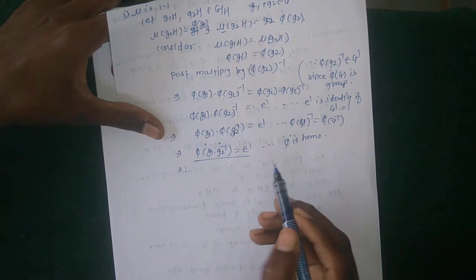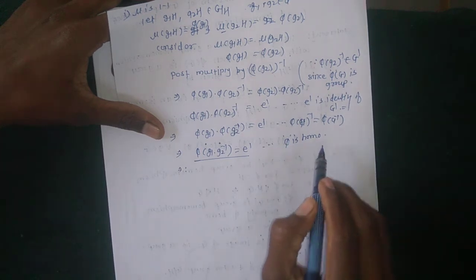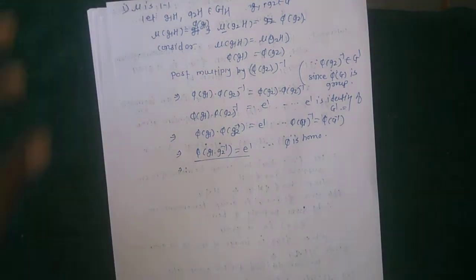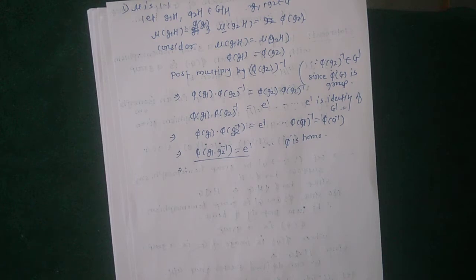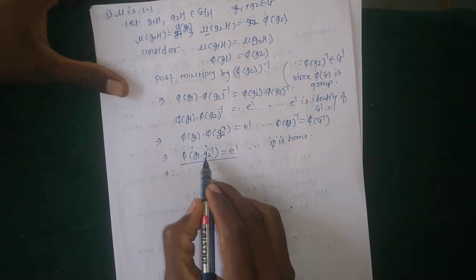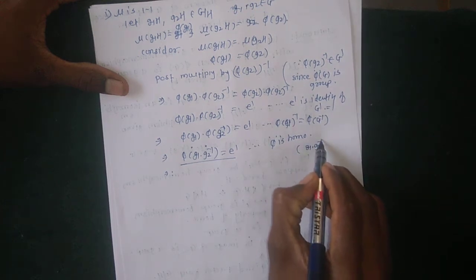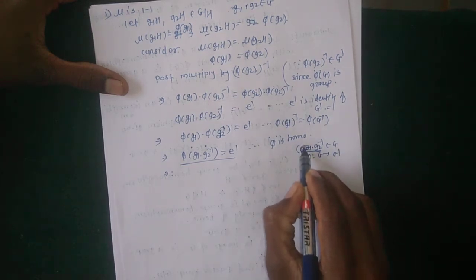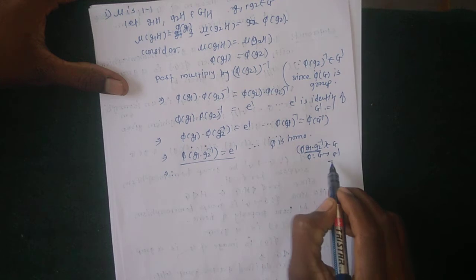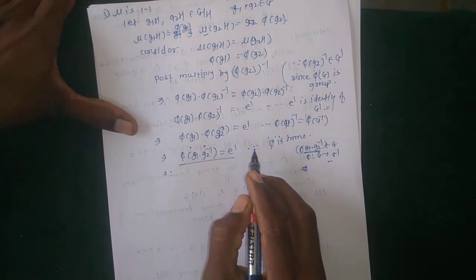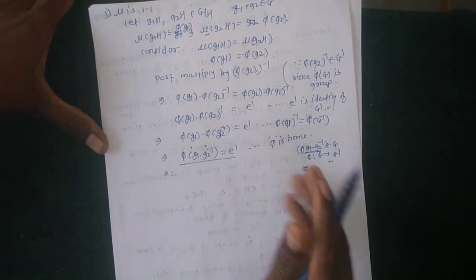Okay, and phi is a function defined from G to G dash, and G1 into G2 inverse is an element of G, and phi is defined from G to G dash. Okay, means phi is applied on that element, then the image is identity. Phi of G1 into G2 inverse is equal to identity, which implies that, by the definition of kernel phi,